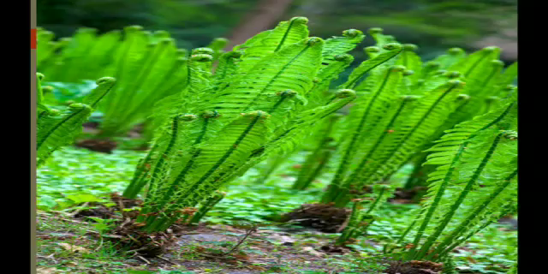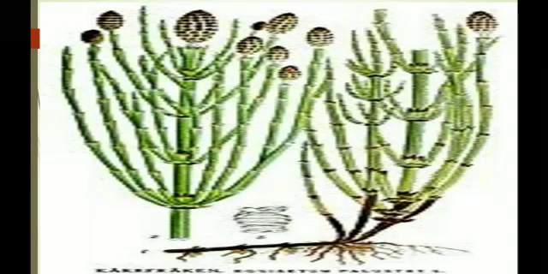We can use this type of plant group to remediate heavy metals in the soil. And this is the Pteridium species. The leaves yield green dye. And this one is the Equisetum species, that is the horsetail, whose stems are used for scouring.